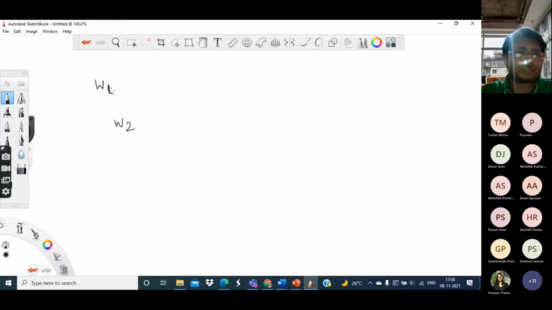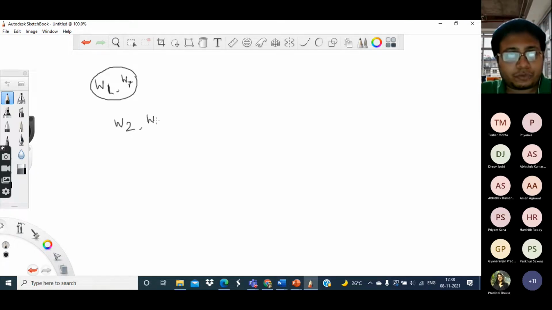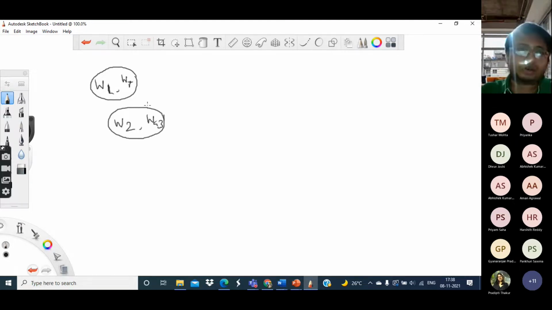Those words which have the same meaning are clubbed together as a single node. Let us say W1, W7 are synonyms. They have the same meaning. Similarly, let us say W2 and W43 have the same meaning. So I club them together as one node. Each of these nodes is what WordNet calls a synset.